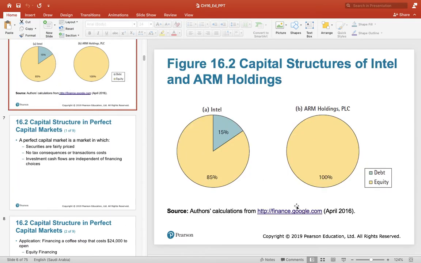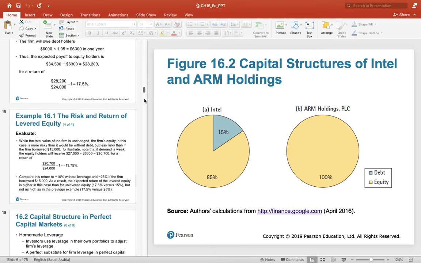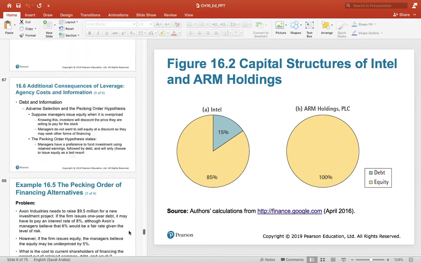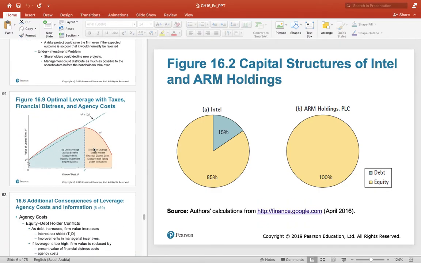Here also we have seen ARM Holdings completely unlevered, 100% equity, no debt. Even Intel, a so profitable company, is 85% equity and only 15% debt. This might be the reason.